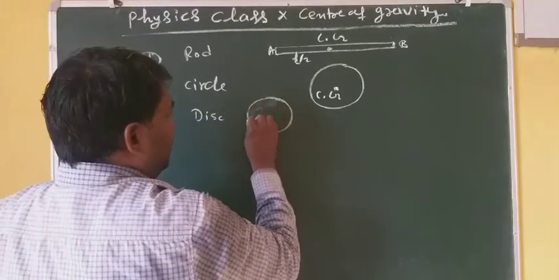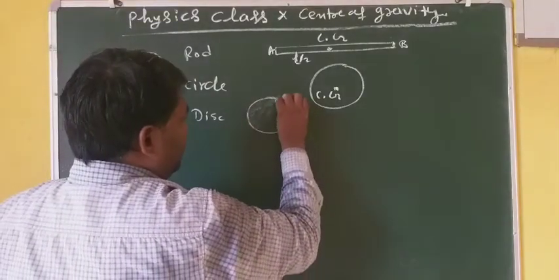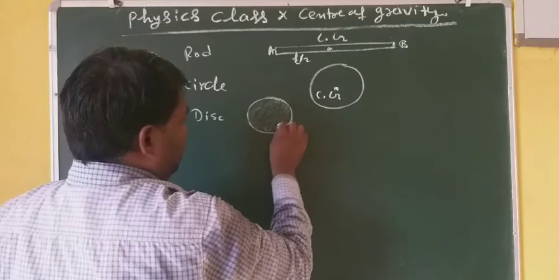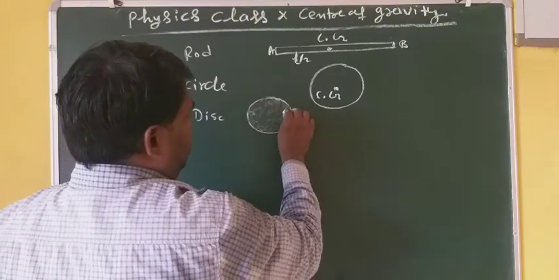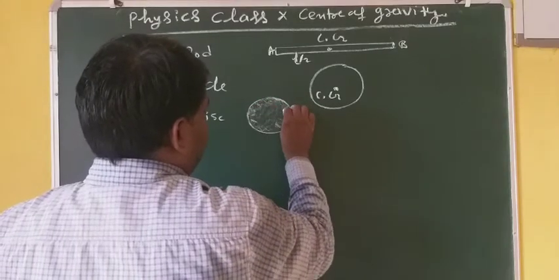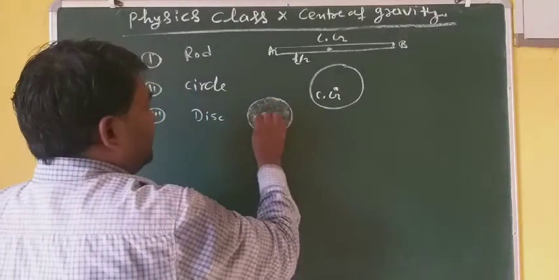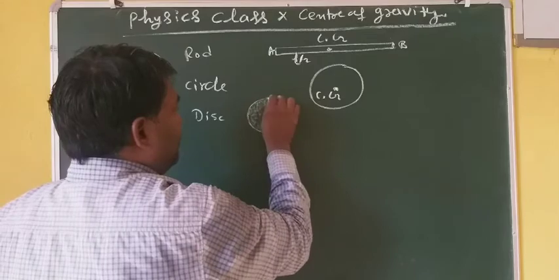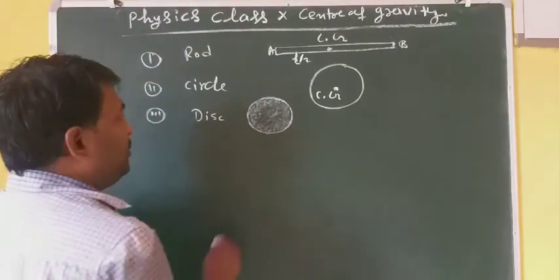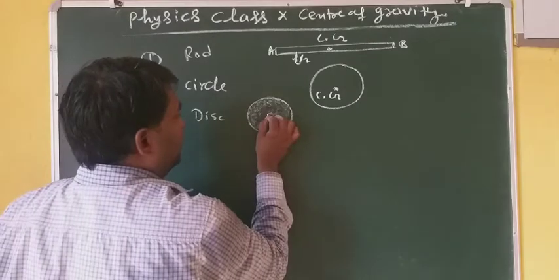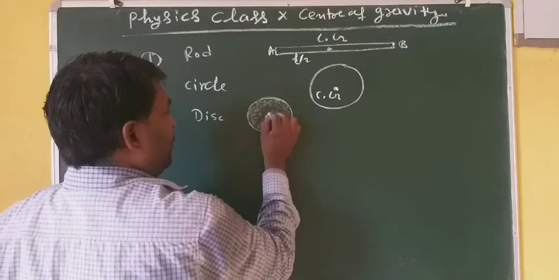Disc means just like a bread. Here there is no empty space, which means the entire mass is distributed over the whole shape. This is a disc. So its center of gravity will also lie at the geometrical center of this. This is CG,